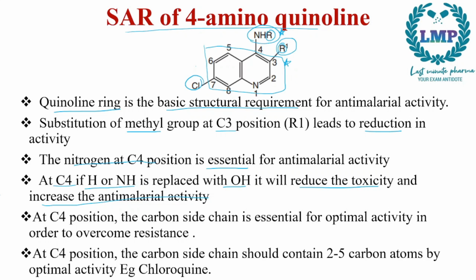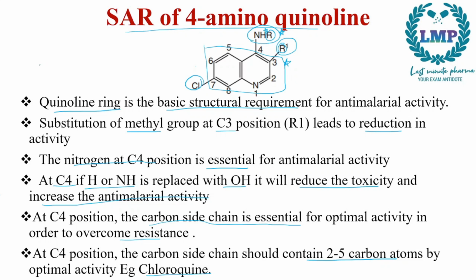Next, at the C4 position, the carbon side chain is essential for optimal activity in order to overcome resistance. So to overcome resistance we need this R group right here. So this R chain is also important for us. And the carbon side chain should contain 2 to 5 carbon atoms for its optimal activity, as we can see in chloroquine. So it requires 2 to 5 carbon atoms.